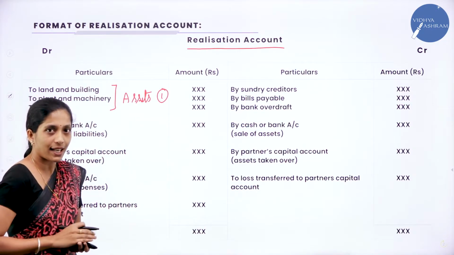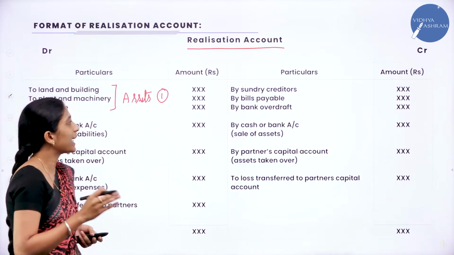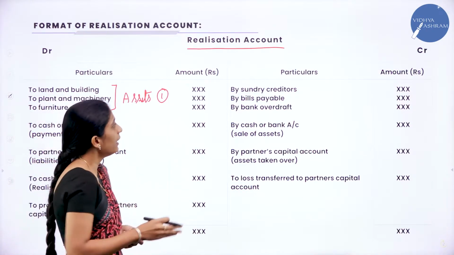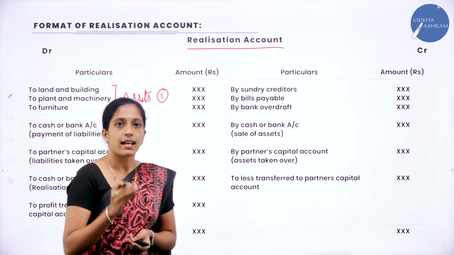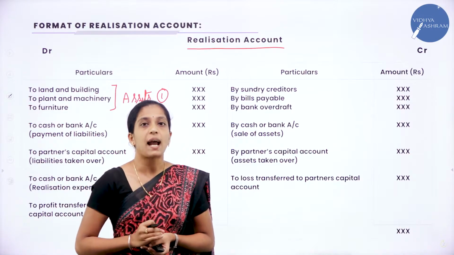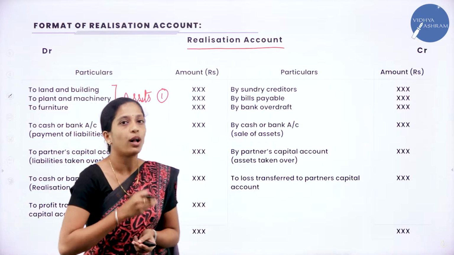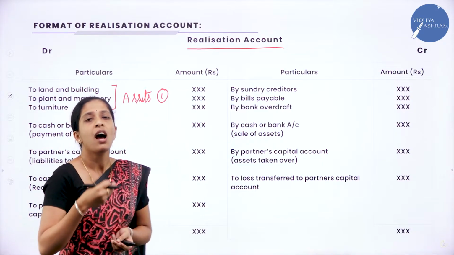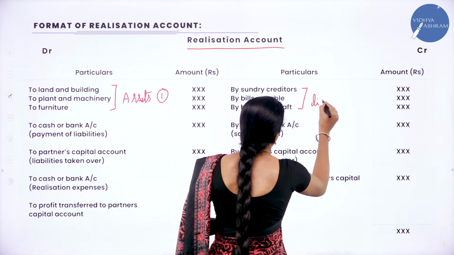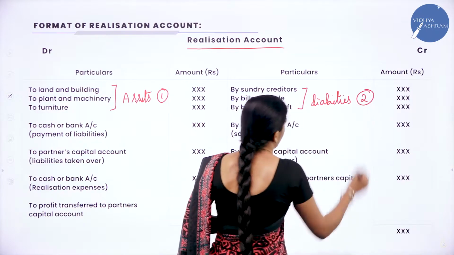Now moving on to the second step. So what you will do, you will bring all the liabilities together. So where do we get these assets as well as liability in the question? In the balance sheet. Clear? Now we will bring all the liabilities except reserves, funds, profit and loss account, partners capital as well as partners loan. Except these, we have to bring all the liabilities together. It is nothing but outsiders liability. So which is the second step? We will bring all the liabilities. So this is your second step.